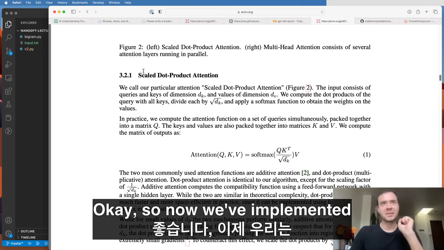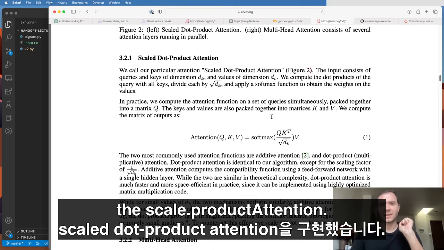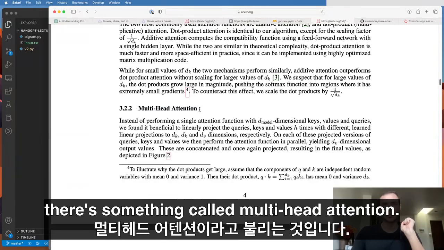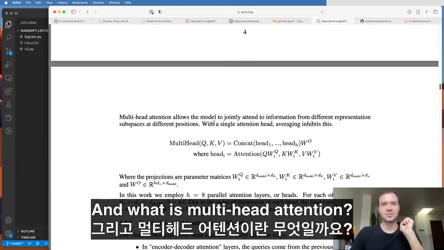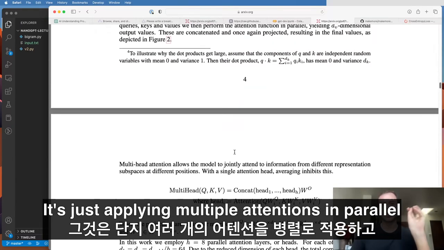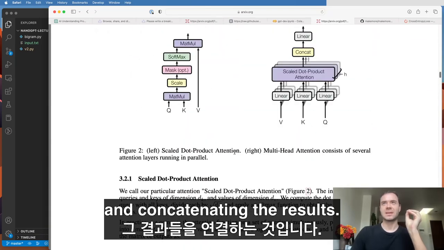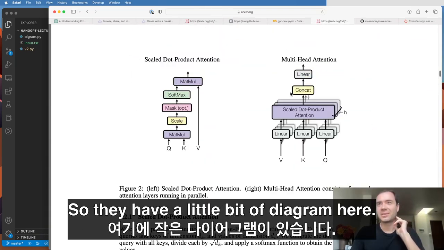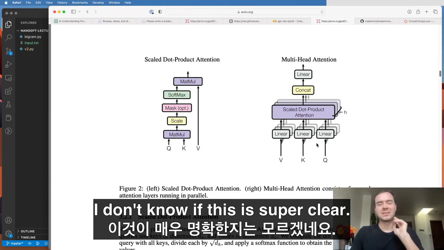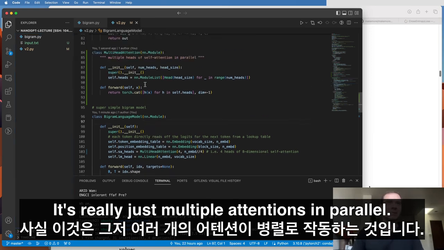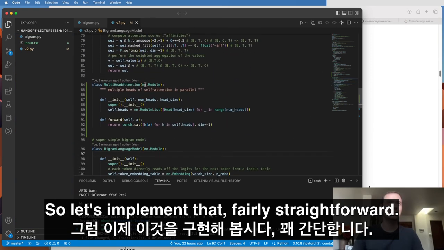Okay, so now we've implemented the scaled dot-product attention. Next up in the Attention Is All You Need paper, there's something called multi-head attention. And what is multi-head attention? It's just applying multiple attentions in parallel and concatenating the results. They have a little bit of a diagram here. I don't know if this is super clear. It's really just multiple attentions in parallel. So let's implement that. Fairly straightforward.